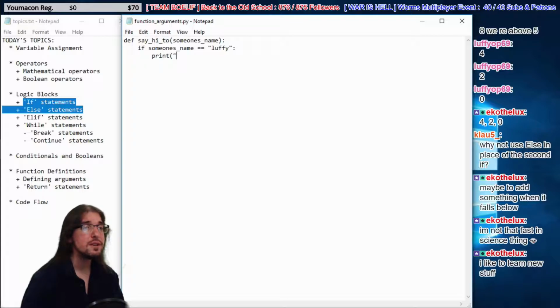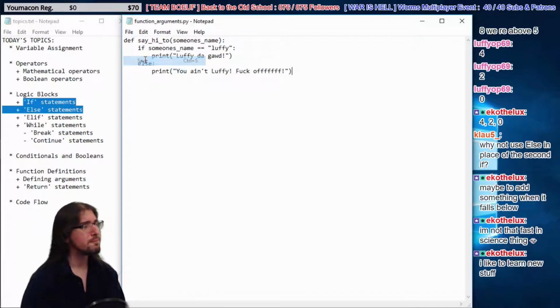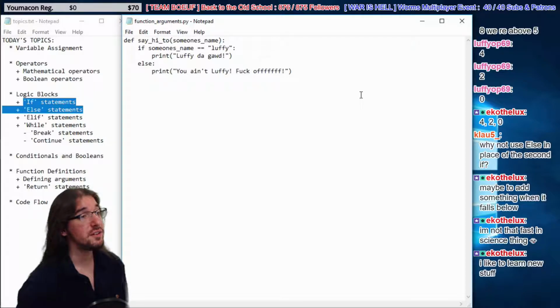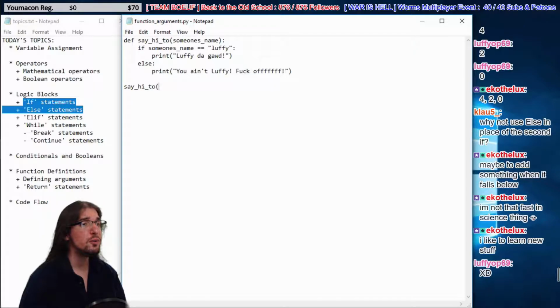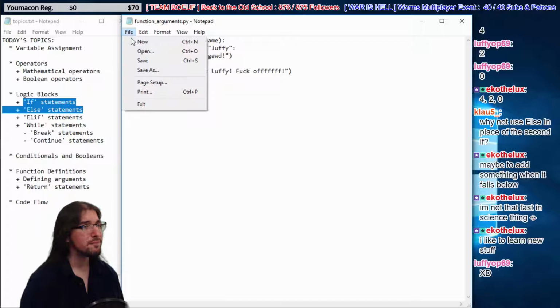Then we print, Luffy to Goud. Then we can say, else, print, you ain't Luffy. Fuck off. We only want Luffy, dude. We don't care about anybody else. So now we have this little simple conditional statement, right? We can just run, say hi to Luffy. And try this.